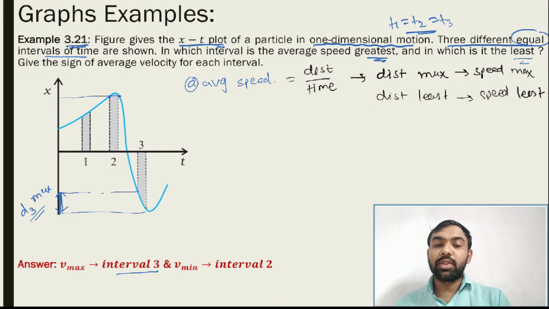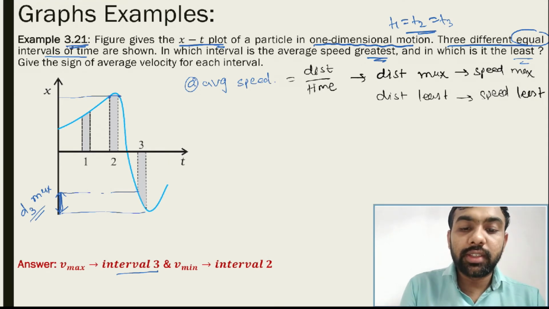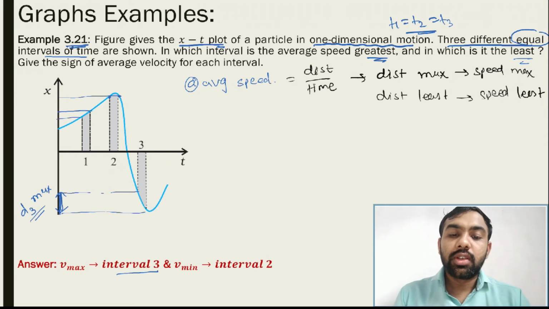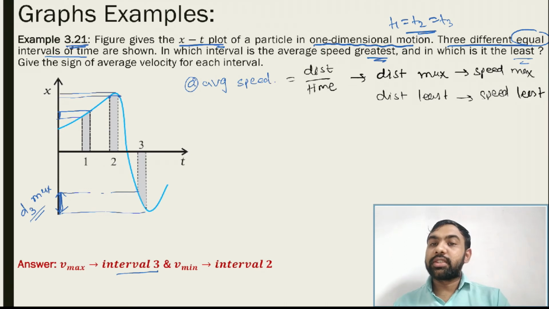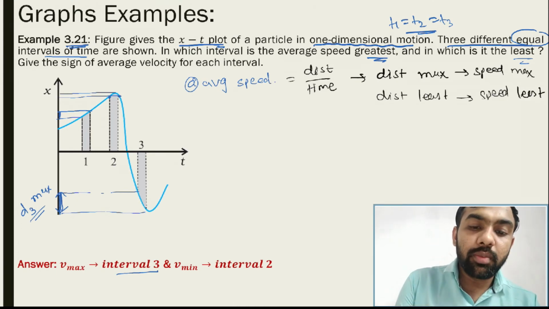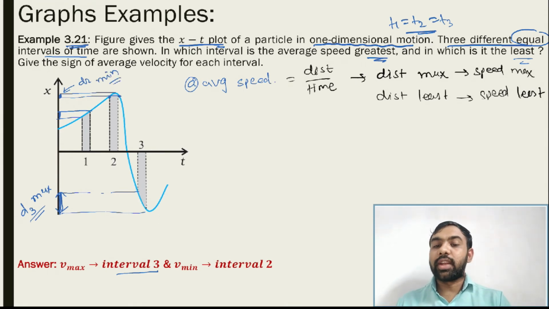Here some distance is covered, actually, but very small. I am not saying distance is not covered, it is covered but very small. So from this graph, d3 is maximum and d2 is minimum. Okay, so that is our answer.